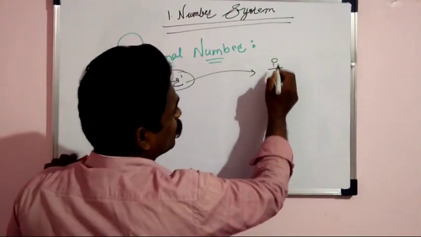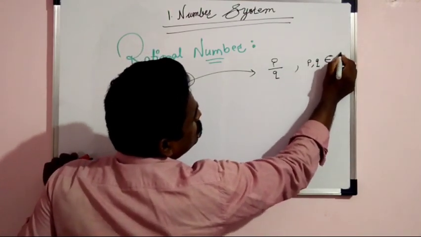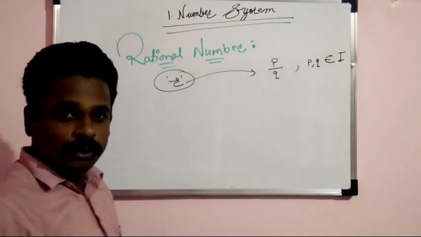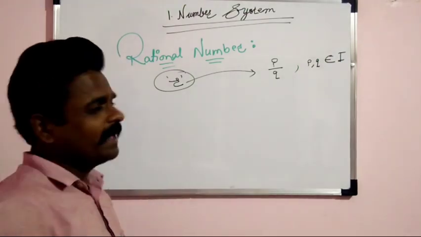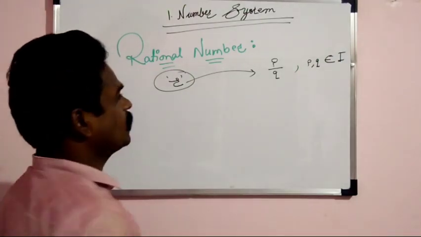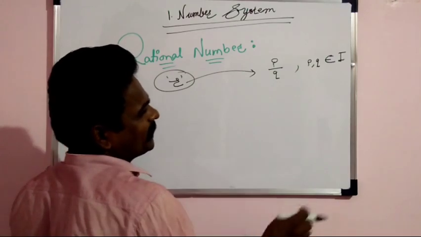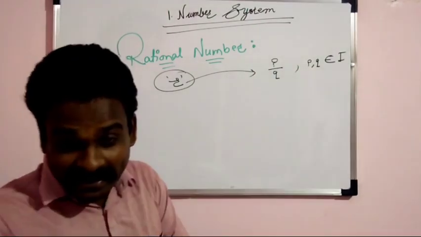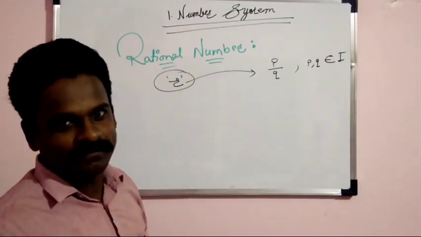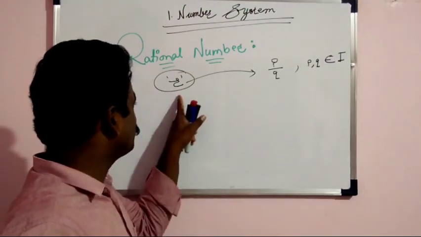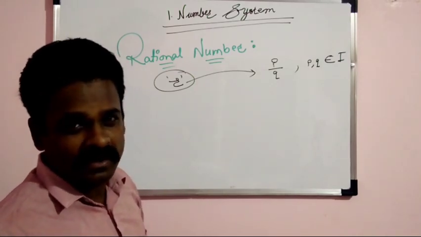Where this P and Q both are integers. P and Q both belong to the set of integers, which means P can take any integer value, Q can take any integer value. Okay, fine. So the number R is said to be a rational number if it can be represented in the form P by Q. P by Q means numerator, denominator in this format. If a number is like that, then that number is called a rational number.